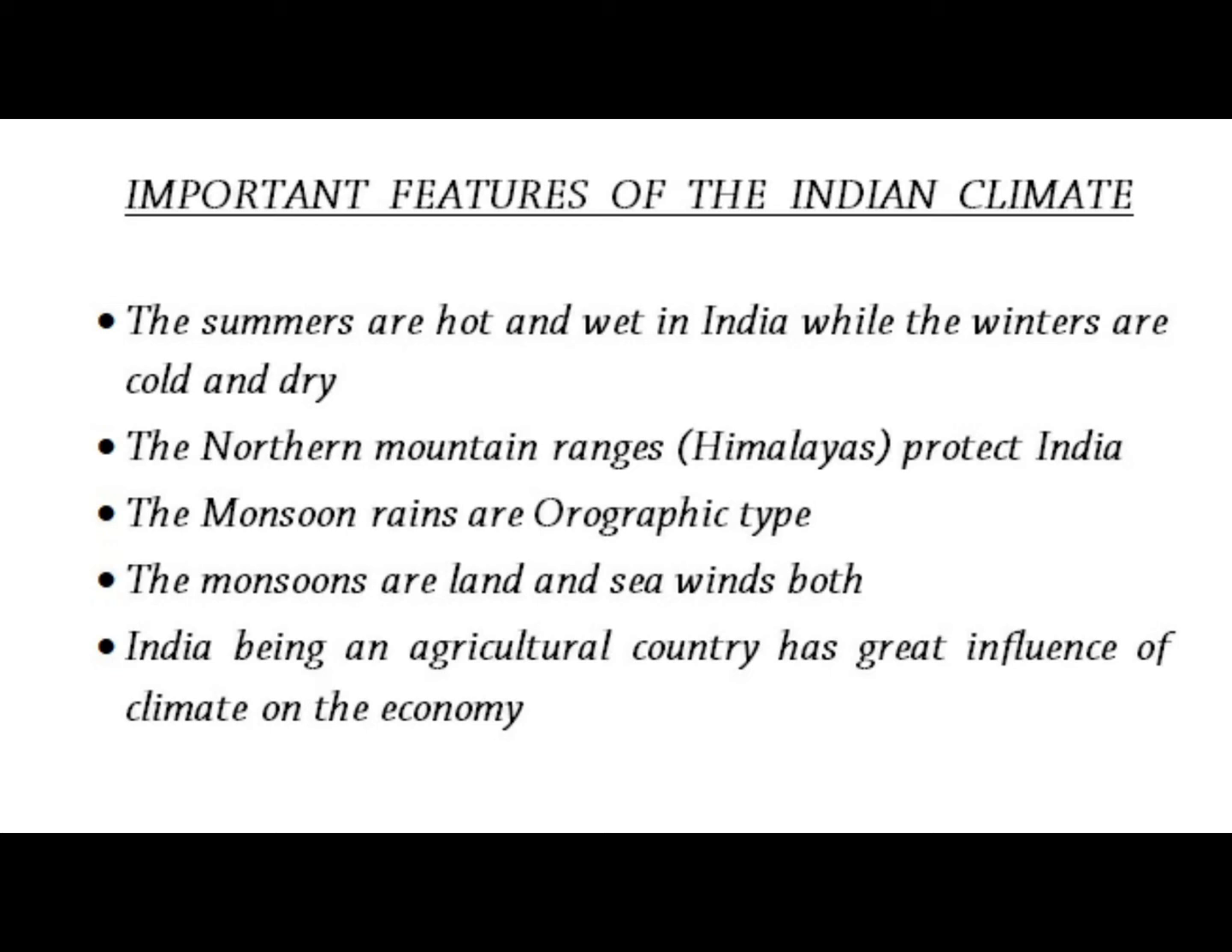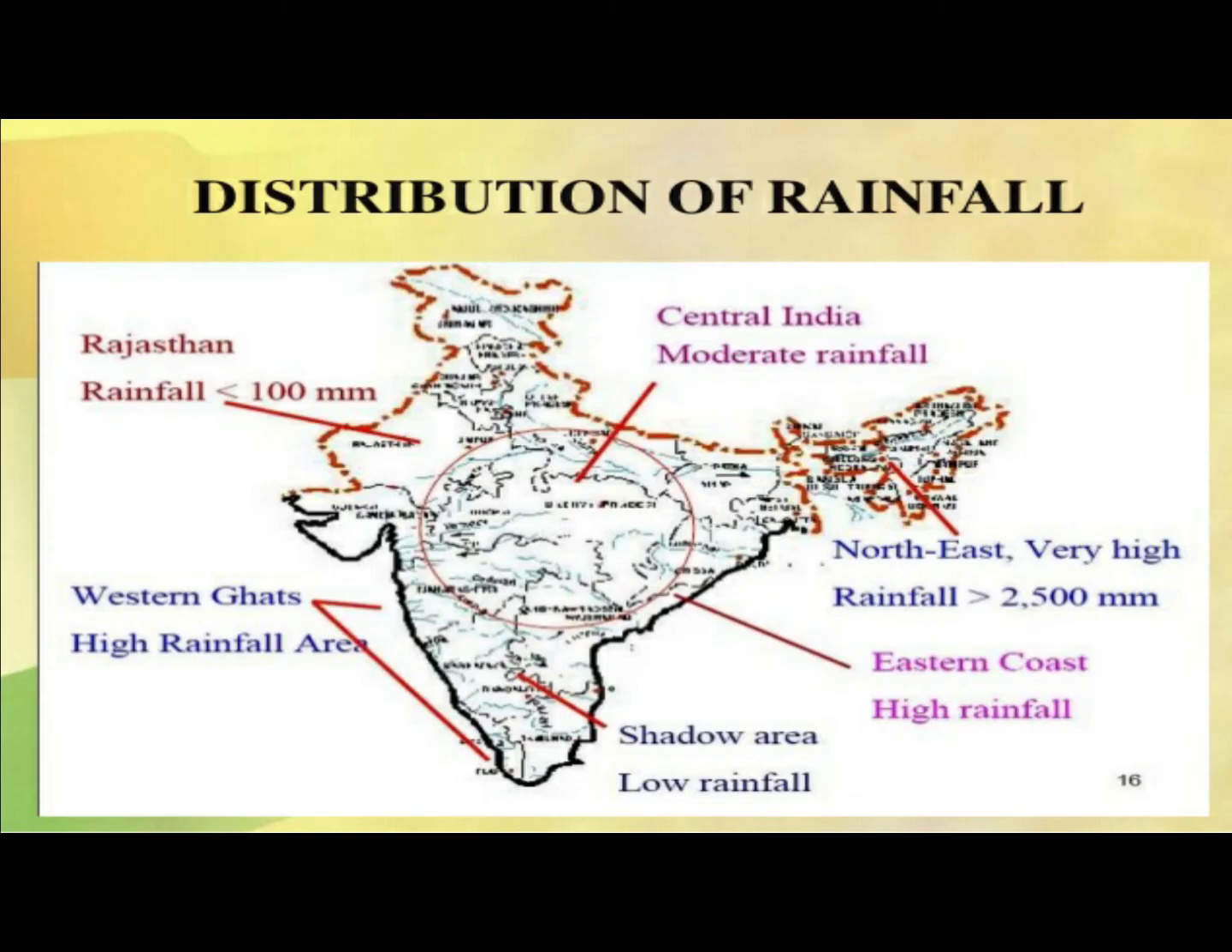Next point is India being an agricultural country, the climate has a great influence on the economy. The lives of Indian people are very much influenced by the climate. About 80% of the total cropped area in India directly depends on rainfall. People store water supplies of rain in wells, tanks and reservoirs. Even livestock rearing largely depends on the supply of adequate rainfall. Next, we'll study the distribution of rainfall.